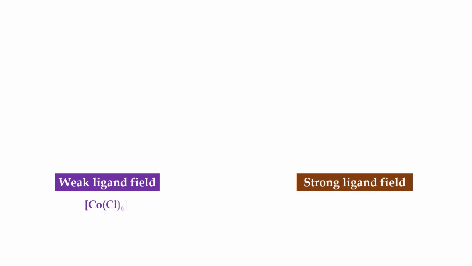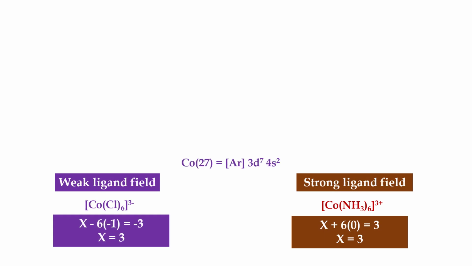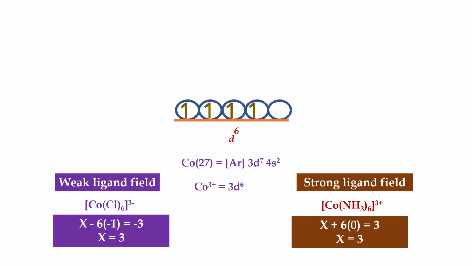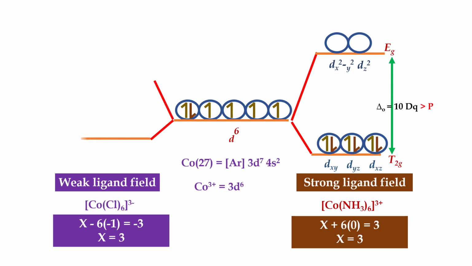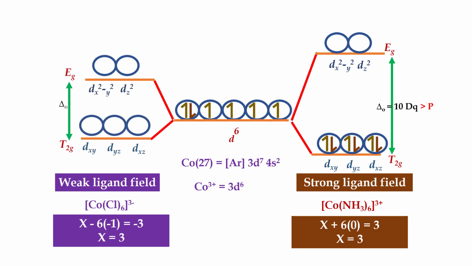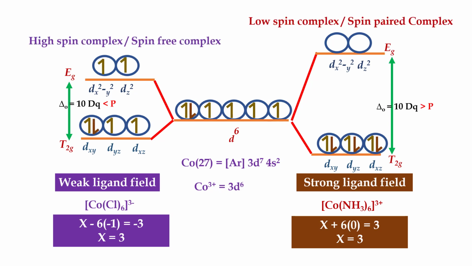In the last lecture we have studied the distribution of electrons of the central metal ion into two sets, that is t2g and eg, whether it is a strong ligand field or weak ligand field. We have also studied that in case of strong ligand field 10Dq is higher than pairing energy, whereas in case of weak ligand field 10Dq is less than pairing energy. When we distribute the electrons, it results into a low spin complex in case of strong ligand field, and we have also seen it results into a high spin complex in case of weak ligand field.